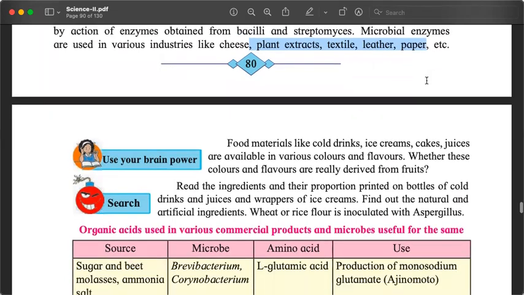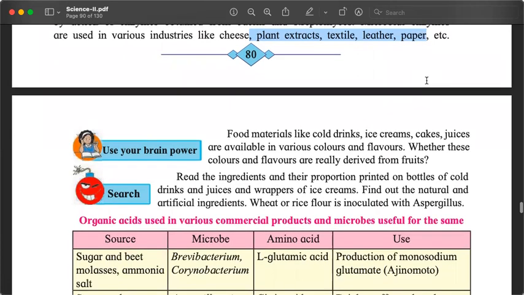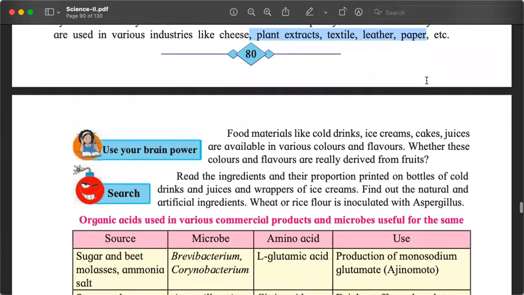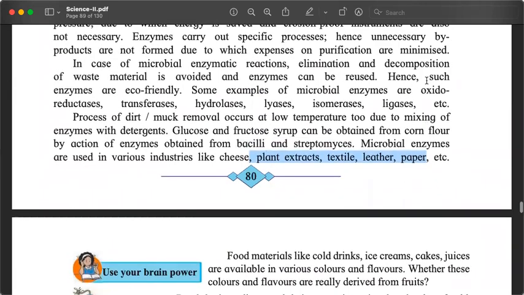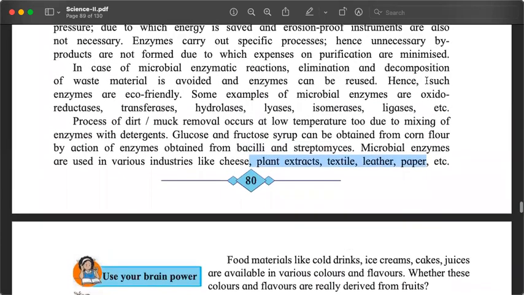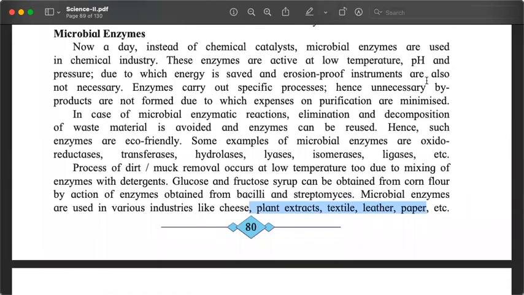We just need to appreciate that we do use these enzymes for production of things that we use. Also, these enzymes make our processes cleaner, more efficient, and cheaper.